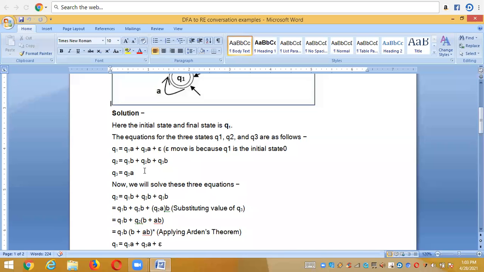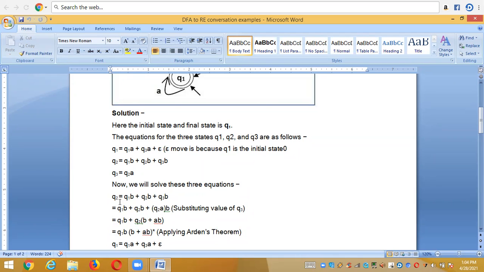While checking that, my equation R = Q + RP does not contain the epsilon. So this equation number 1 should not map with R = Q + RP. Coming to the Q2 equation number 2, here I have a possibility, so I'm directly taking this equation number 2 and simplifying it.